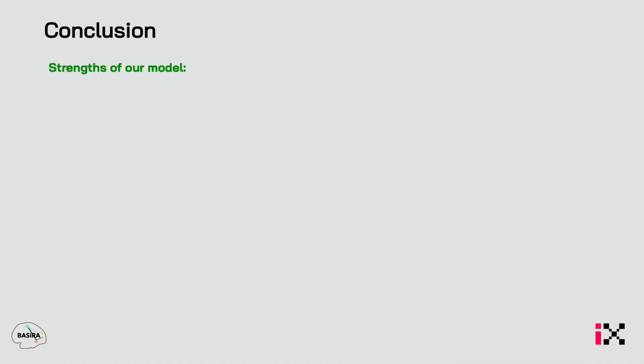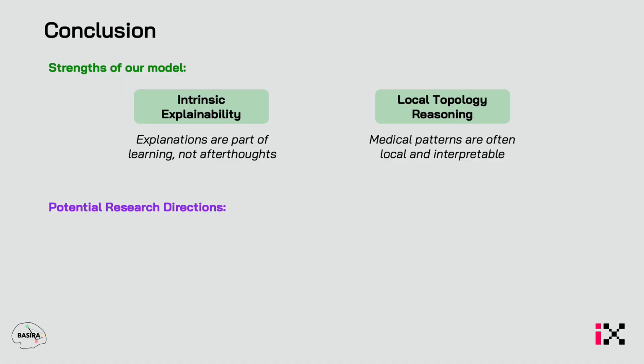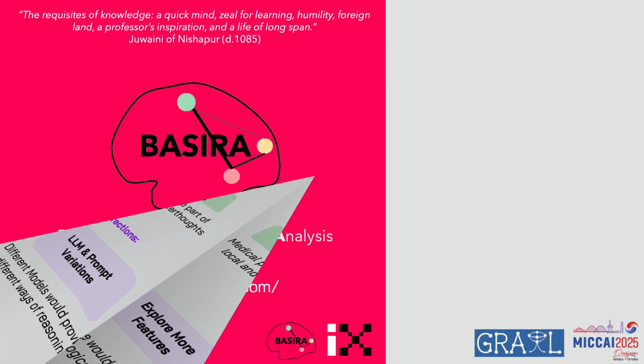So, conclusion. Strengths of our model: intrinsic explainability, where explanations are part of the learning and not afterthoughts, and local topology reasoning, which is very important for medical patterns, because if nodes are connected to each other, they are close to each other, organs might be close, and there are similar patterns between them. Future research directions are LLM and prompt variation, trying different models and different ways of reasoning and prompting. More importantly, we can explore more features. I have explored only 6 or 7 features here, and we can try different ones. That's it. Thank you so much.